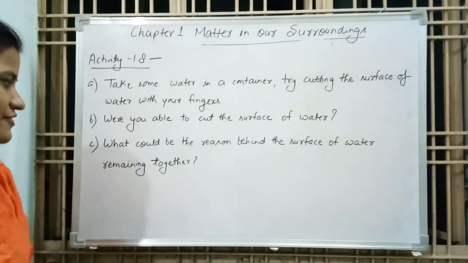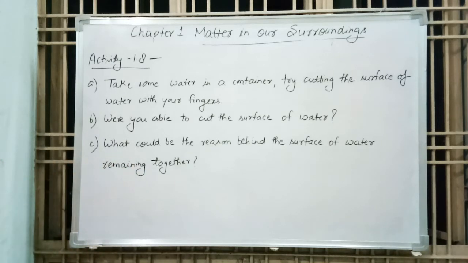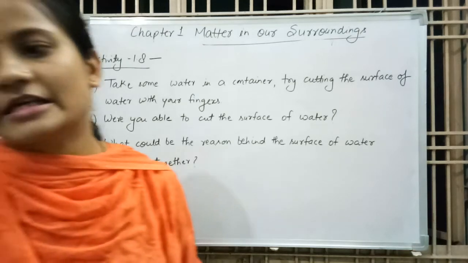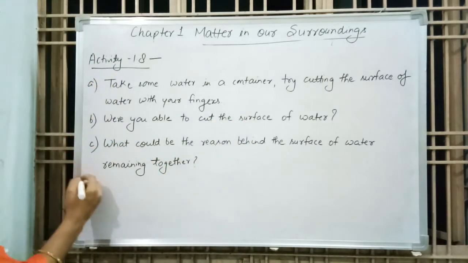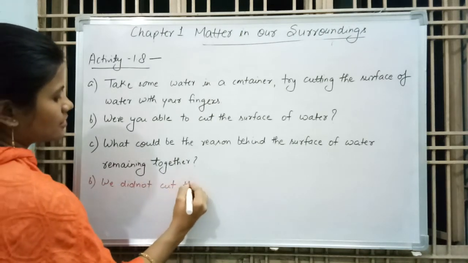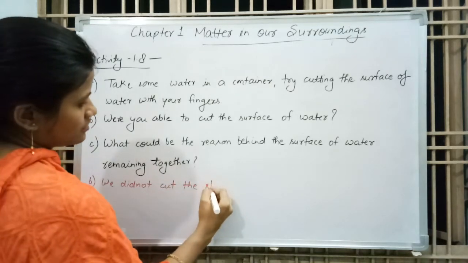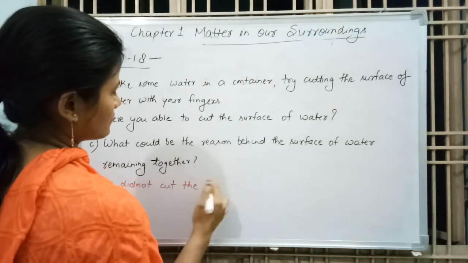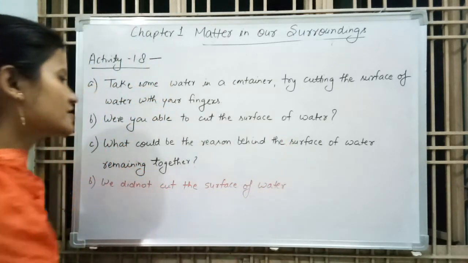What could be the reason behind the surface of water remaining together? The reason is that you cannot cut the surface of water, which is together, and separate it so that half the water goes this side and half goes that side. So the reason is that we did not cut the surface of water. First answer is that we did not cut the surface of water. What is the reason behind it?